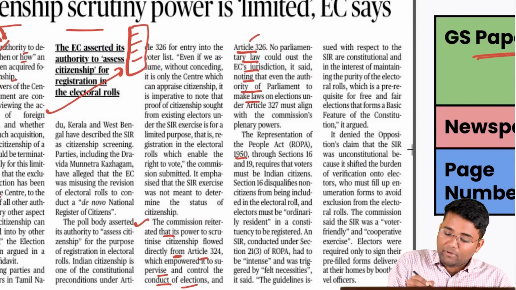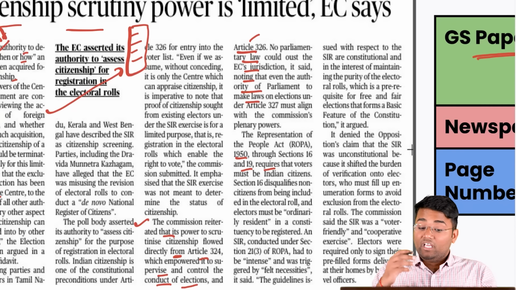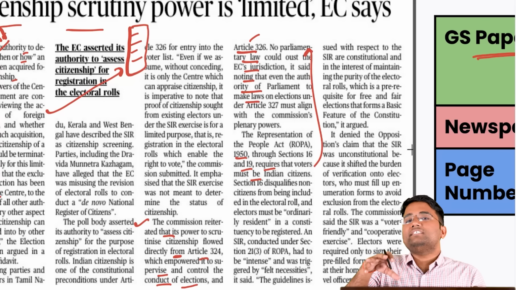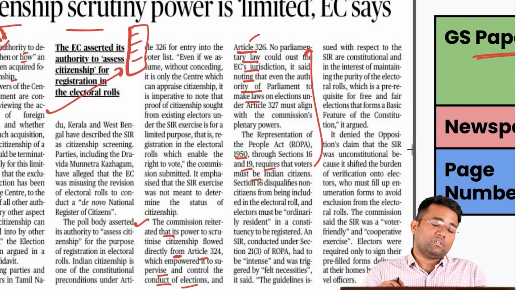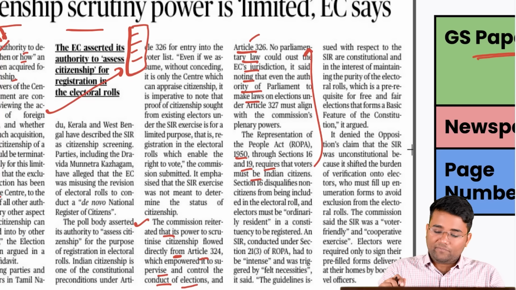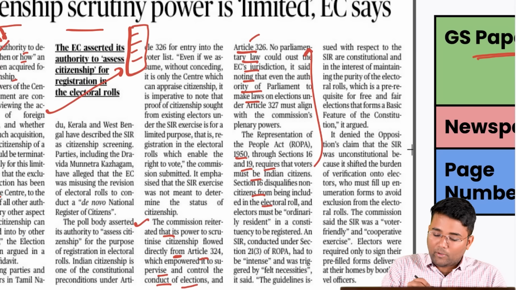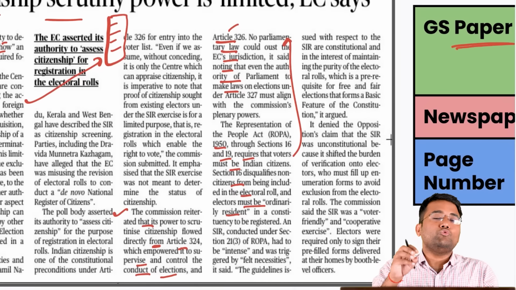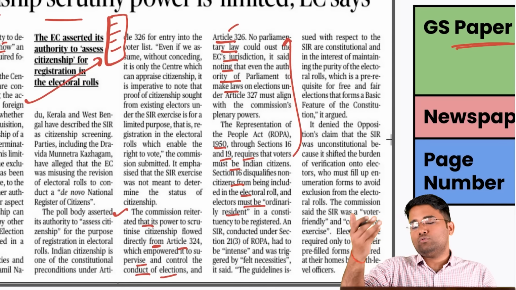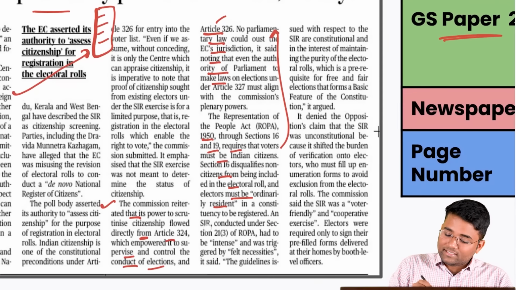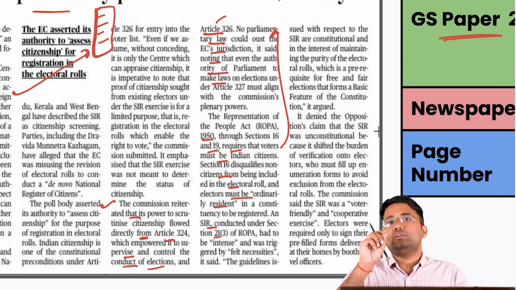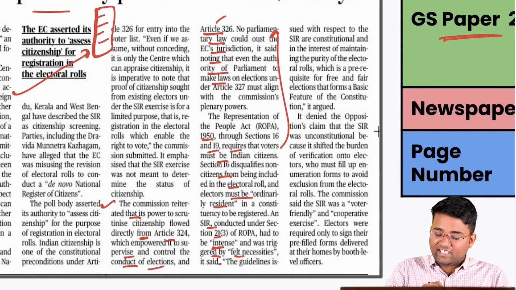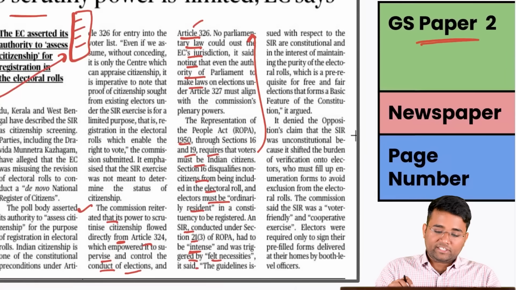Also, the Representation of the People Act 1950, through Sections 16 and 19, requires that voters must be Indian citizens. That is one of the reasons why citizenship is being ensured under this SIR, which is being overseen by the Election Commission of India. Section 16 disqualifies non-citizens from being included in the electoral roll, and electors must be ordinarily resident in a constituency to be registered in the electoral roll and to cast their votes in the election. Also, this SIR is conducted under Section 21(3) of the Representation of the People Act, which had to be intensive and was triggered by felt necessities, as said by the Election Commission of India.